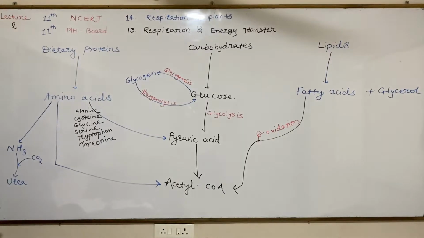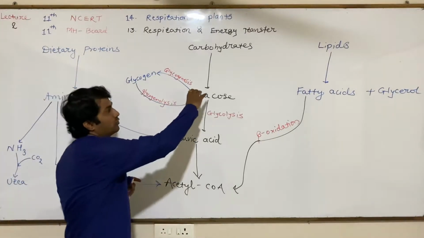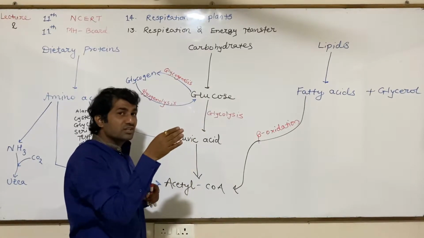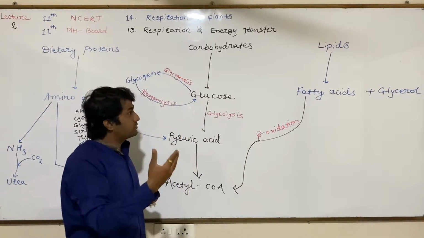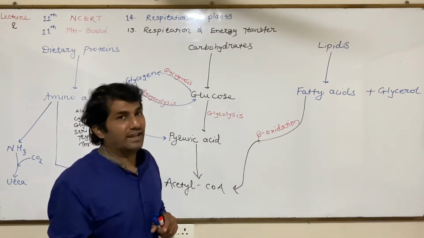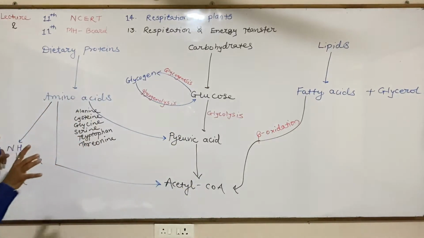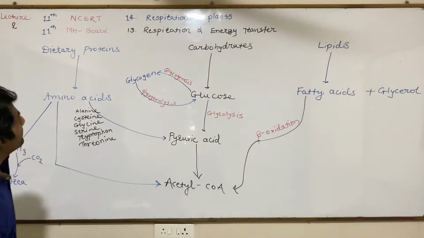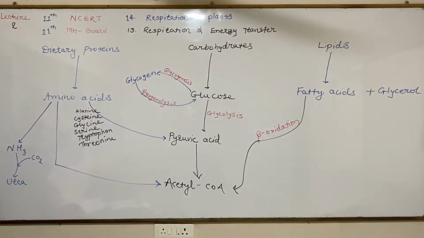Now I am going to focus only on glucose. In this chapter we will study the processes occurring on glucose, by means of which we finally get the energy. So we are targeting glucose. This is a very important outline which includes catabolic and anabolic reactions. Now we will start with glucose only.